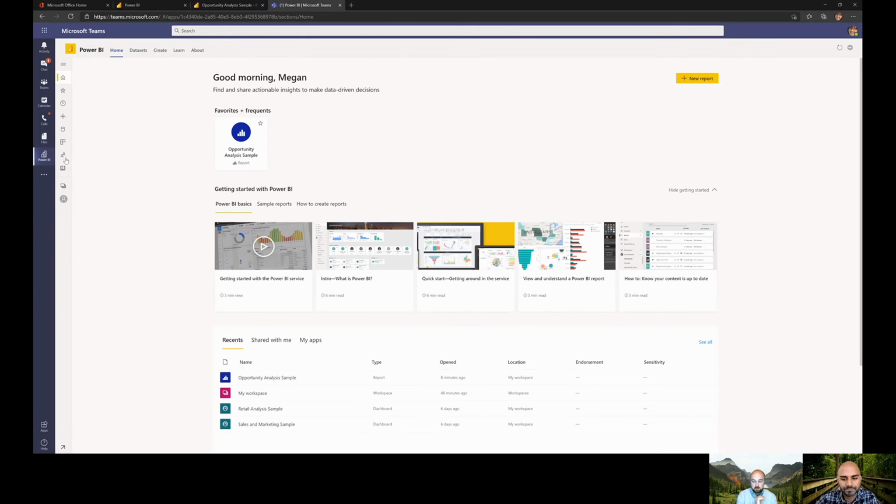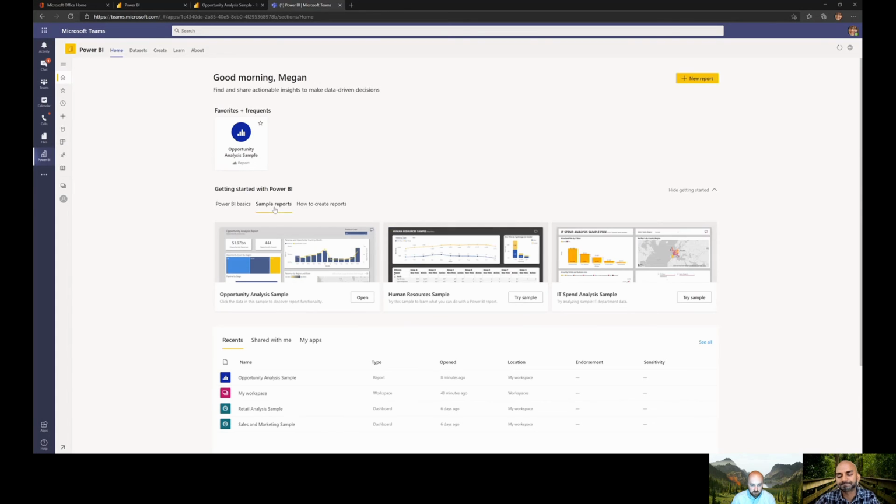So that way it becomes a part of my left-hand rail. This is something that I'm going to be visiting on a regular basis. And so now it has brought that same view right here, where I would then be able to navigate and view all these other things. And one of the things I mentioned at the beginning was I was going to show you what it would look like if you wanted to add a different data set to play around with. And so if I hit try sample here.